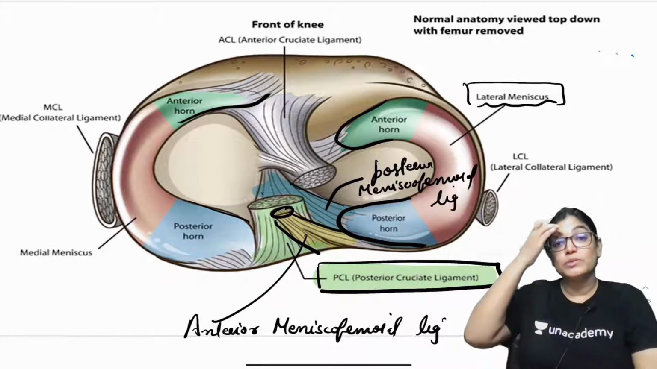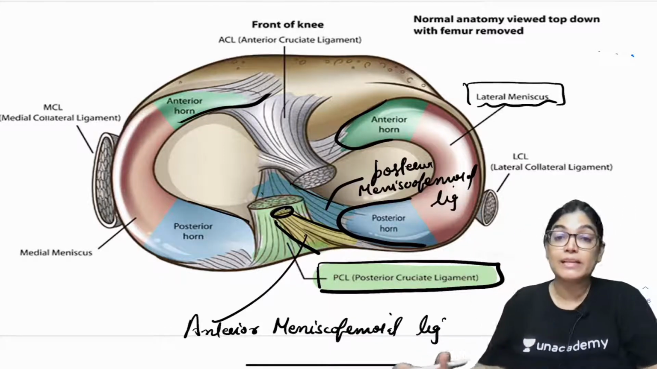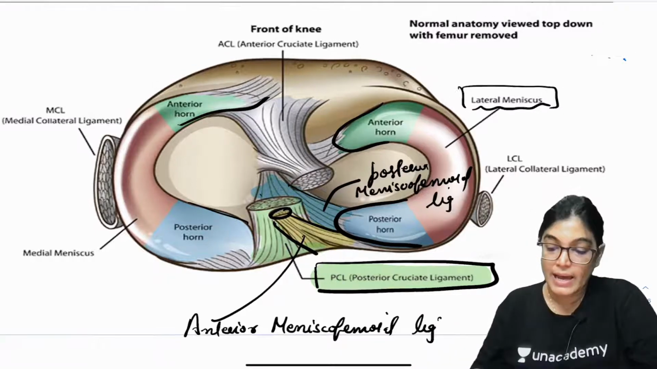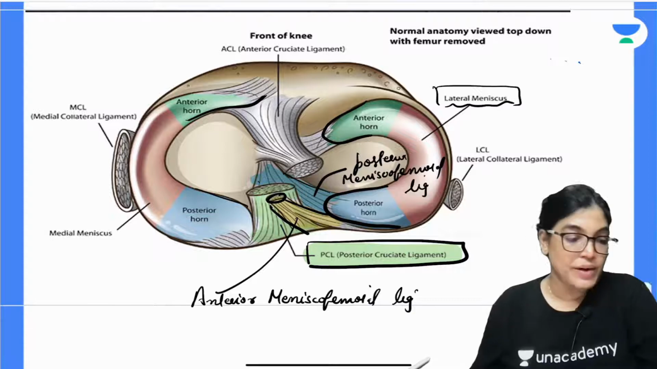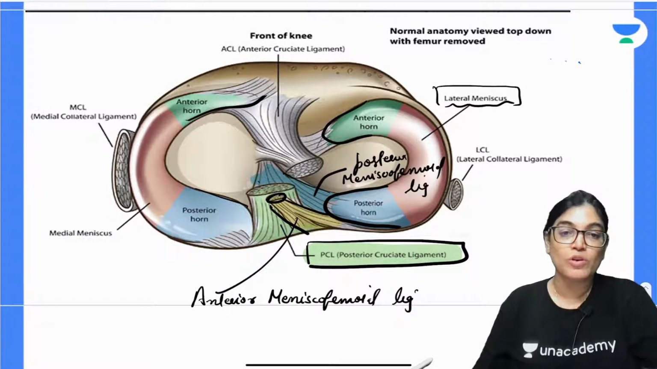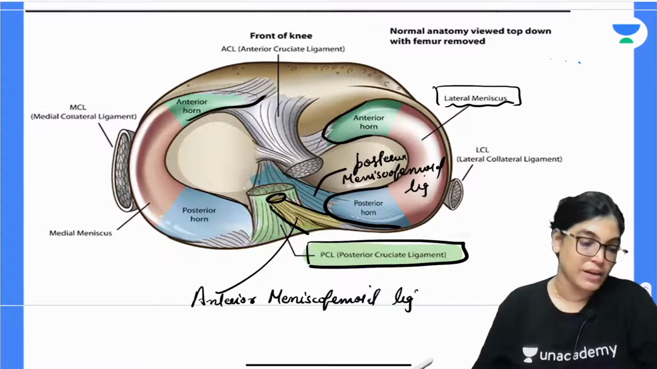And there is a term used for both of these ligaments. Anterior menisco-femoral ligament is called the ligament of Humphrey, and posterior menisco-femoral ligament is called the ligament of Wrisberg.